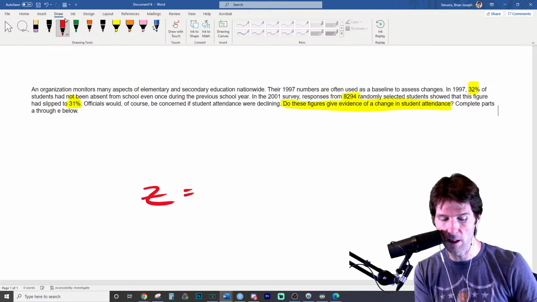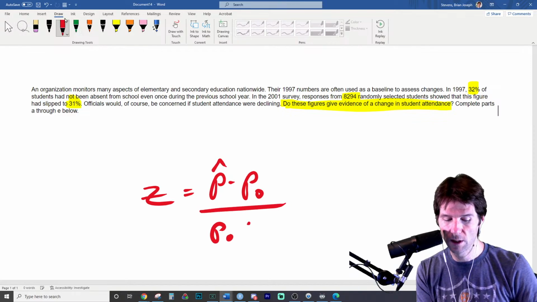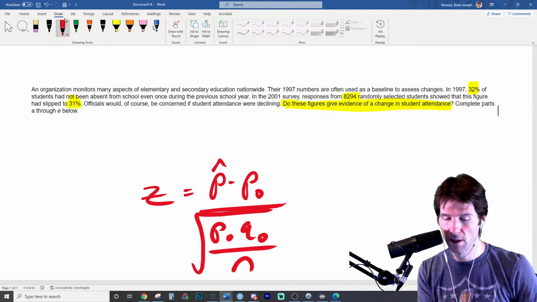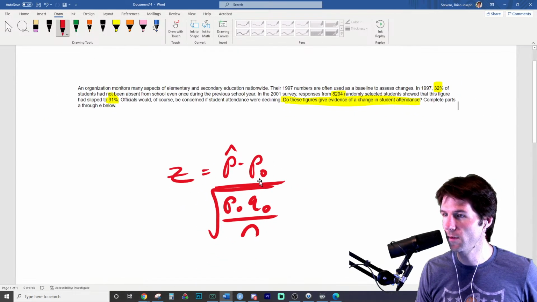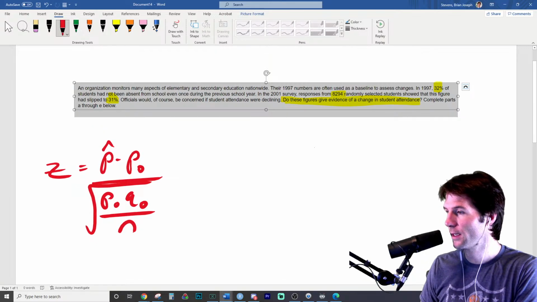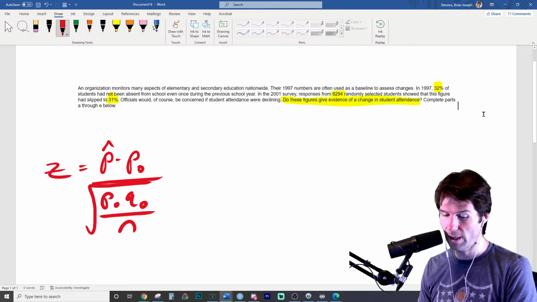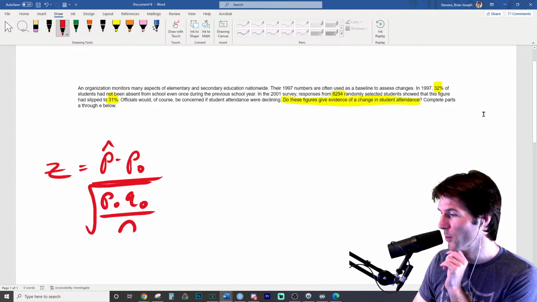The equation we're going to need is that z is equal to p hat minus p naught over the square root of p naught q naught over n. So we'll need all this information right here. Who sees any of this information on the screen right here? Do we have any of this info? Or are we done? We don't got any of this info. We need to find the sample proportion.